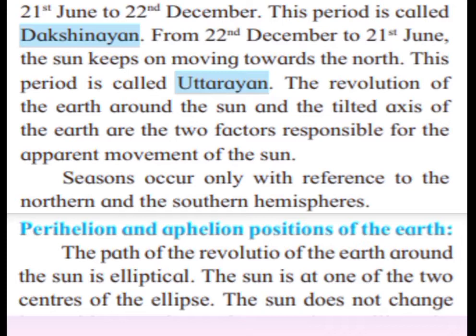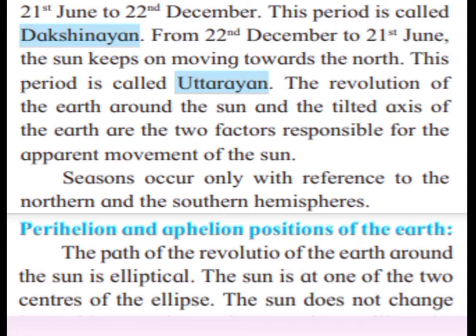The revolution of the earth around the sun and the tilted axis of the earth are the two factors responsible for the apparent movement of the sun. Seasons occur only with reference to the northern and the southern hemispheres.